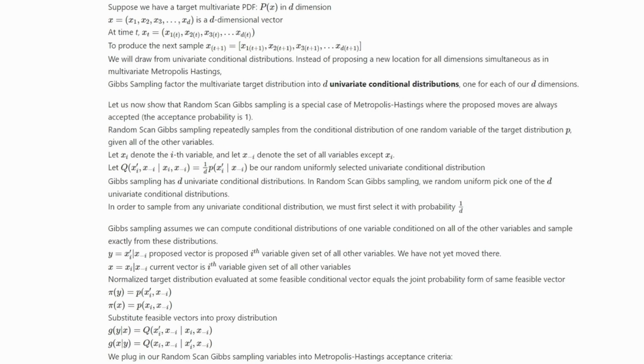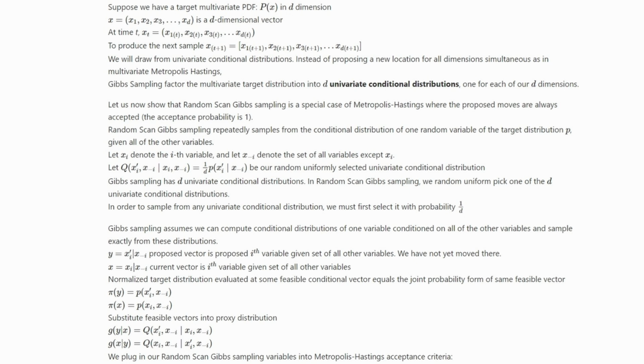Suppose we have a target multivariate PDF in d dimensions. Instead of proposing a new location for all dimensions simultaneously, as in multivariate Metropolis-Hastings, Gibbs sampling factors the multivariate target distribution into d univariate conditional distributions, one for each of our d dimensions. Let us now show that random scan Gibbs sampling is a special case of Metropolis-Hastings where the proposed moves are always accepted, that is, acceptance probability is 1.